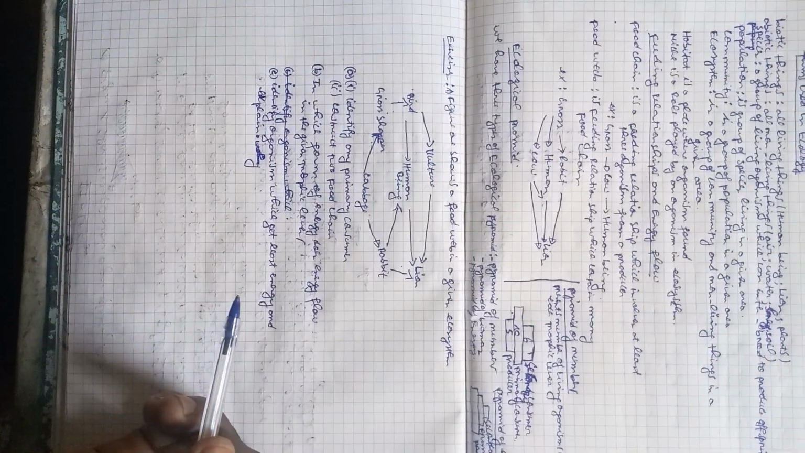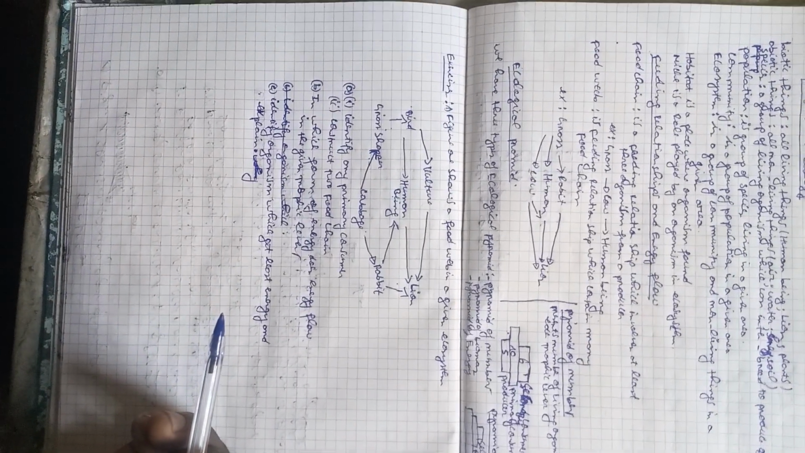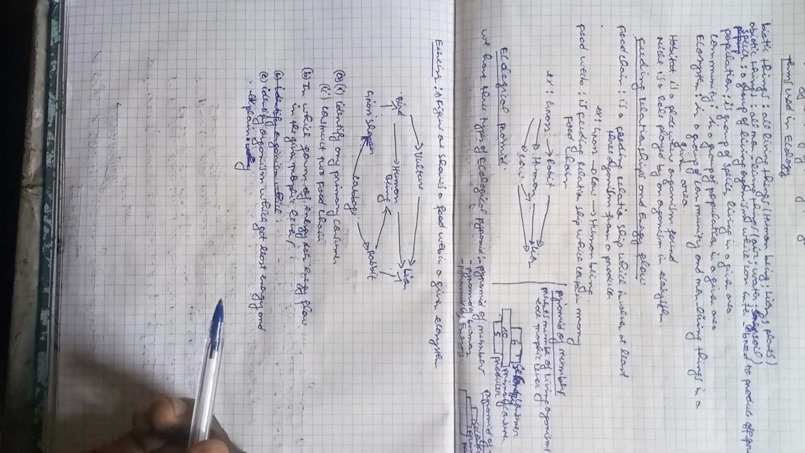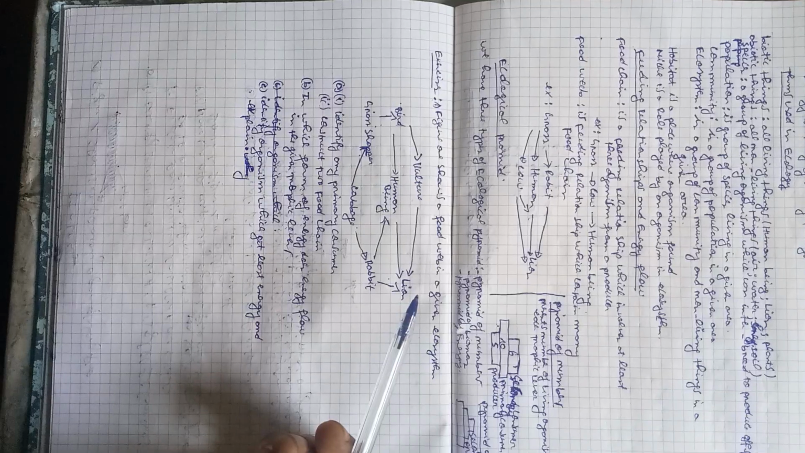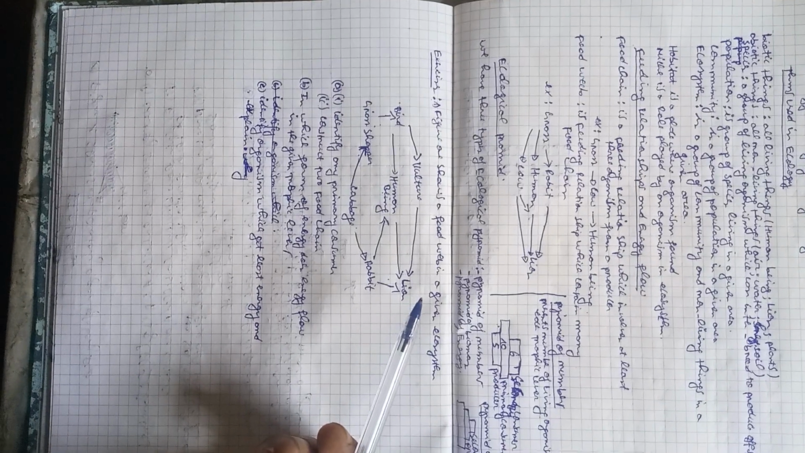Habitat is a place where an organism is found. It may be water, a tree, land, or soil. All of these are habitats. Niche is a role played by an organism in an ecosystem. For example, plants are producers.